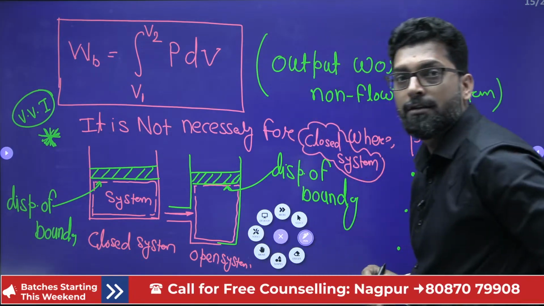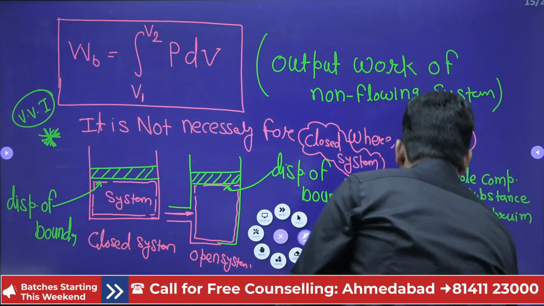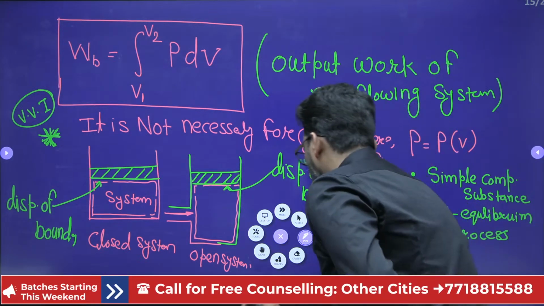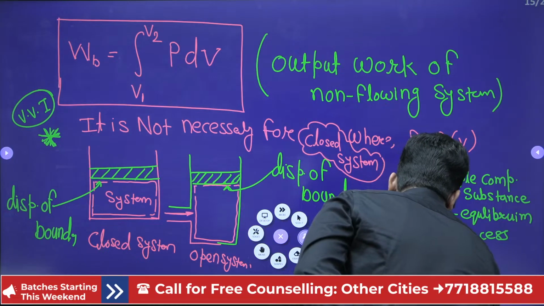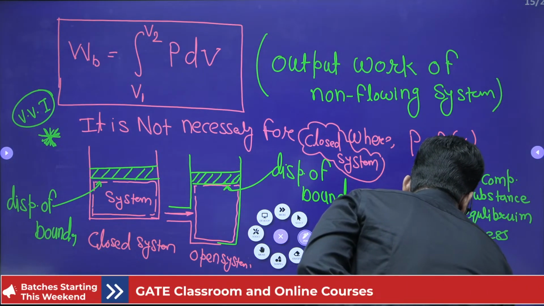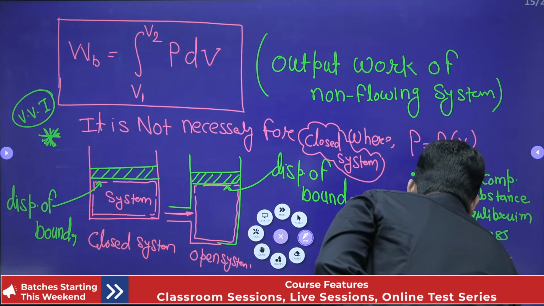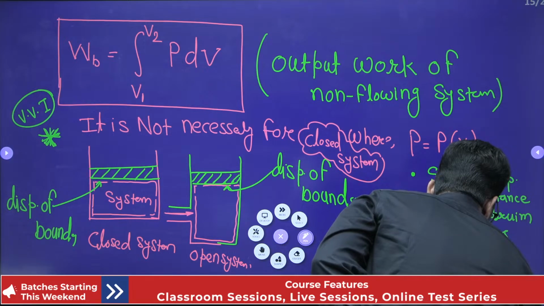Third is the internal quasi movement of a boundary. That means displacement of a boundary must be quasi-static. That's it.